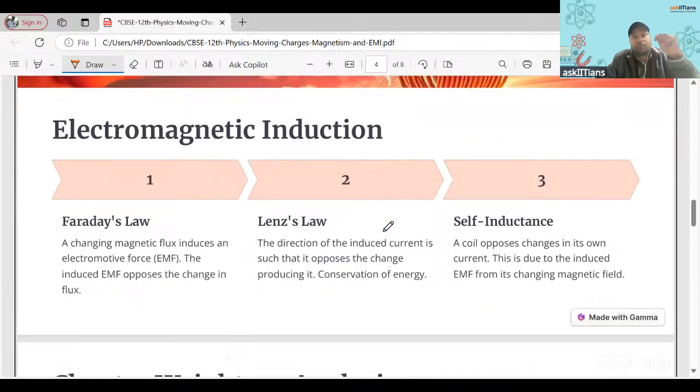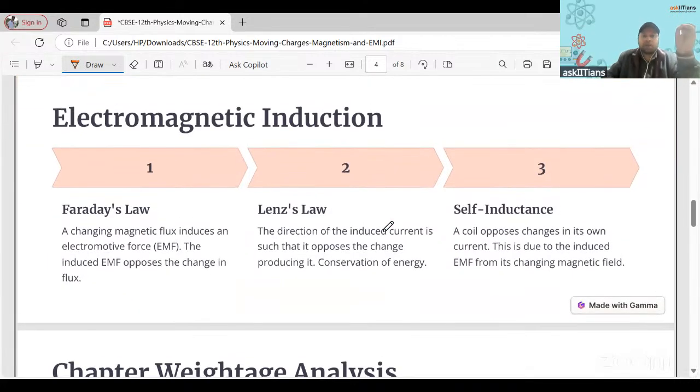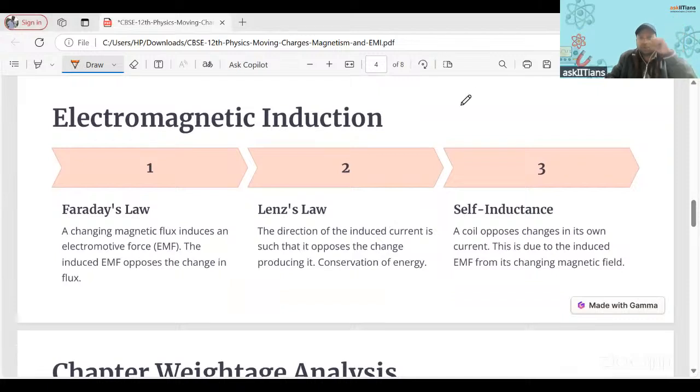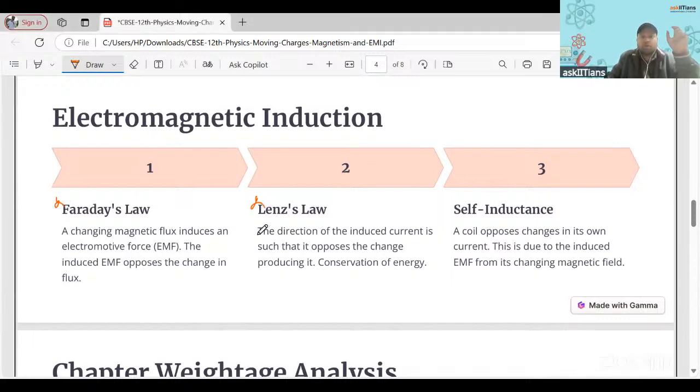Then we have electromagnetic induction, right? It's a short chapter, but a very important one. Yes, Jasim, it's similar to electric dipole. In electromagnetic induction we have two laws, so they might ask you the statements of them. So you should be knowing that, right? One is Faraday's law, one is Lenz's law.